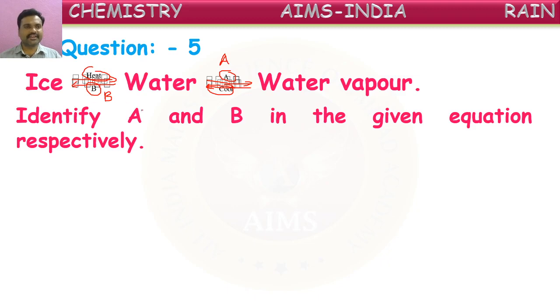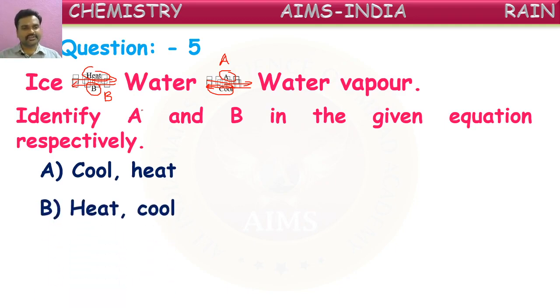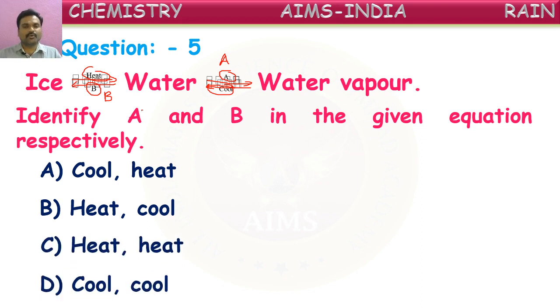What are these A and B respectively? They are asking what those processes are, either cooling or heating. Let us see the options here. First one is A is cool, B is heat. In option B it is given A is heat, B is cool. Then heat and heat, cool and cool. So what is the correct choice for filling these A and B in the given equations?